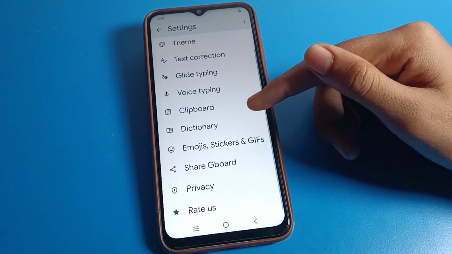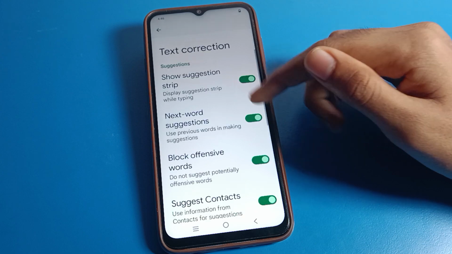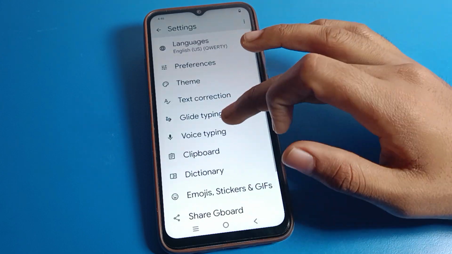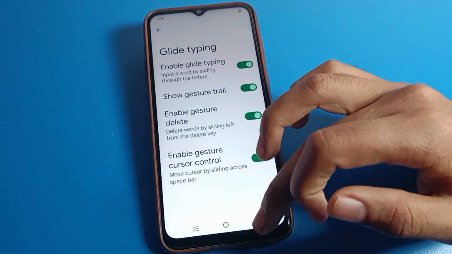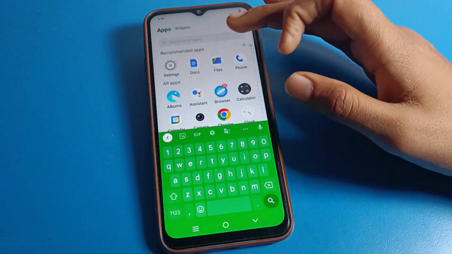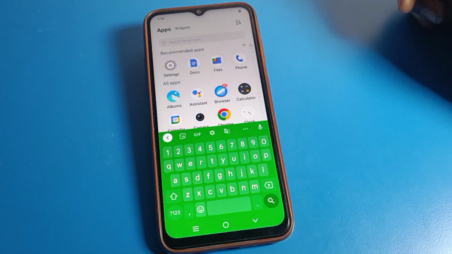And friends, there are many other settings also. You can see the text correction setting, auto text correction. You can turn it off or on from here. You can enable glide typing and you can use voice typing. If you want to use them, you can turn them on from here. Friends, you can see the keyboard theme is set.